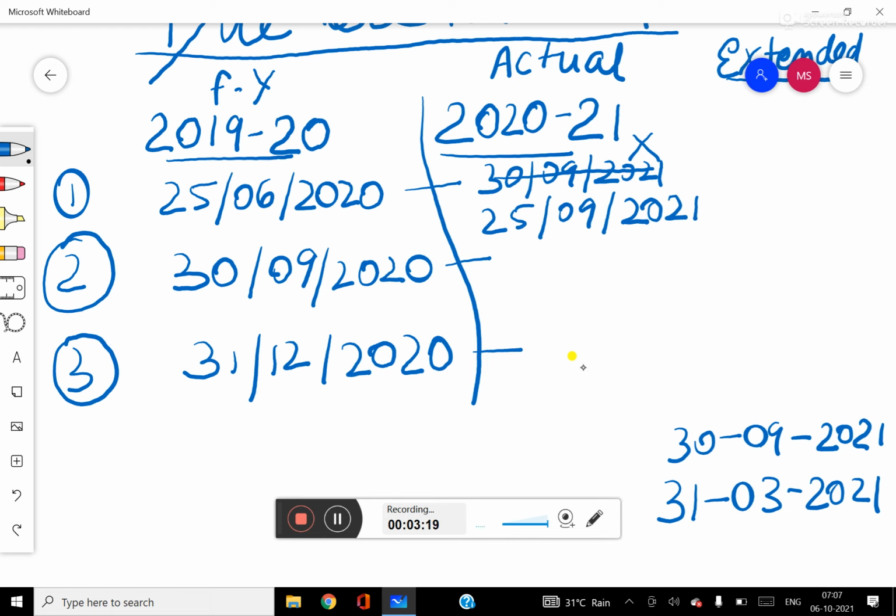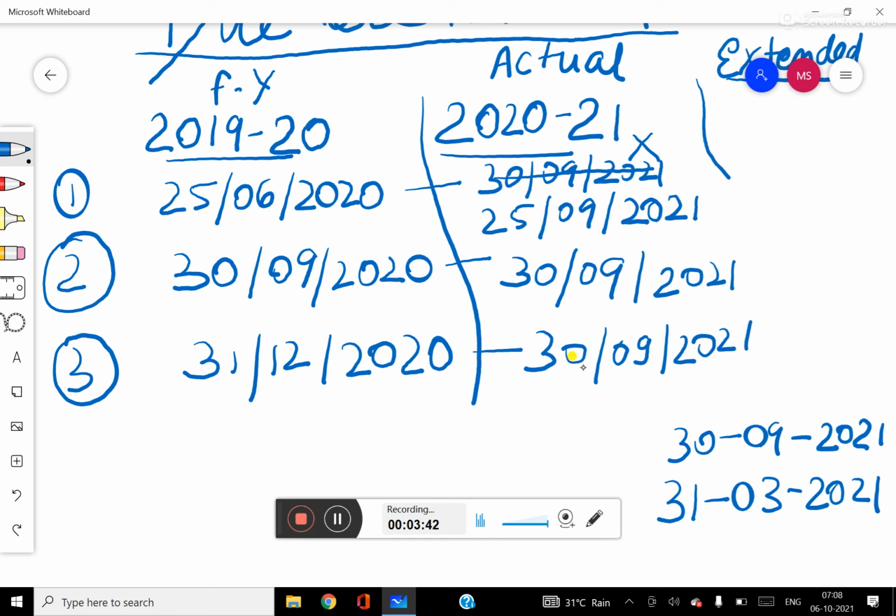Second case, the date of your last AGM was 30th September 2020. In this case, 6 months from the end of financial year and 15 months are both compliant. So the actual due date will be 30th September 2021. Same here, 30th September 2021.